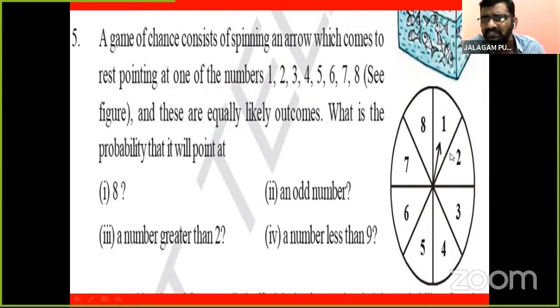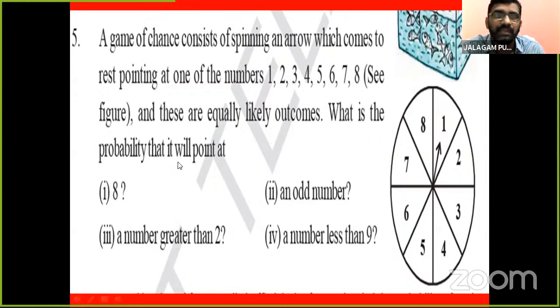In our surroundings we may see it often, or we create or make a spinner also. This is one of the games. These are equally likely outcomes. How many numbers are there on the spinner? 1, 2, 3, 4, 5, 6, 7, 8. 8 numbers are there. Here is the arrow. When we spin this one, it stops at a number. These are equally likely outcomes.